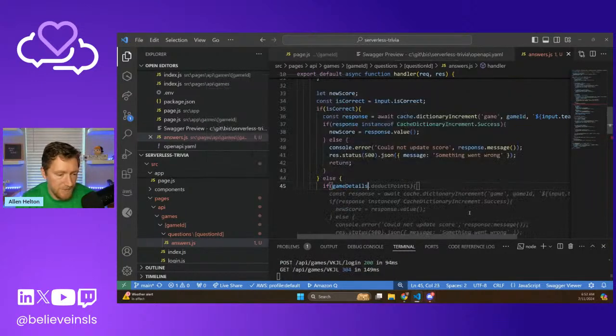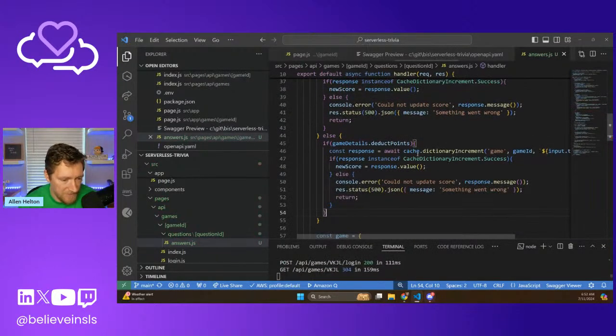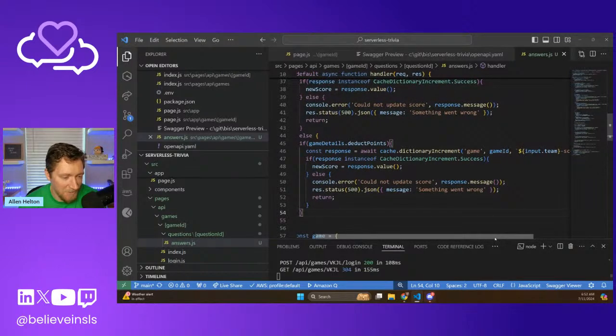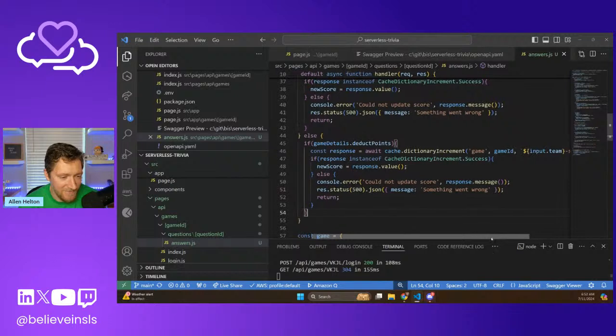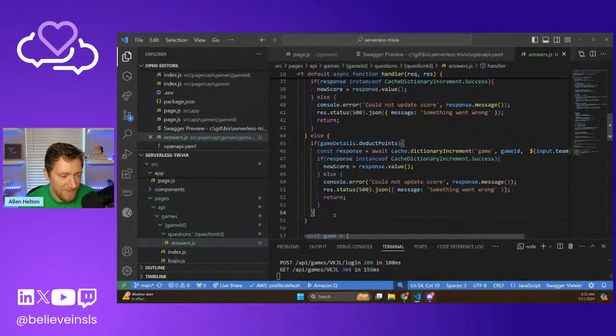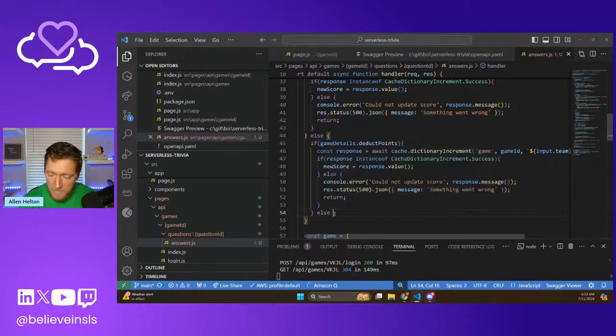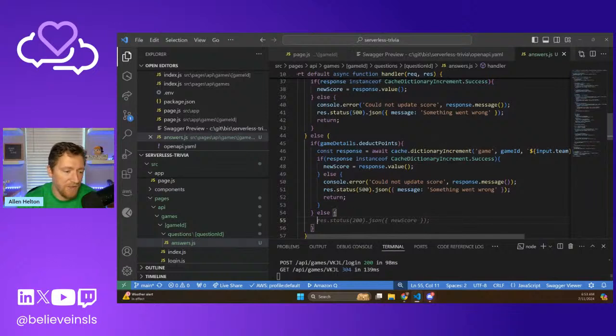So let's say, game details. Oh, cool. Let's see what Q says. Yeah, good old Q. That's exactly what we want to do already. Cool. The only thing we're going to add to this is, if we're not deducting points, I just want the current score of that team so I can publish the new score back down to the client.